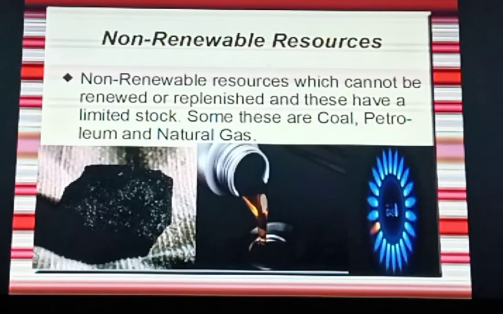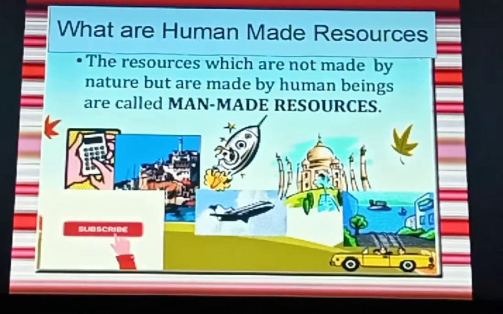There is very little energy left of coal, petroleum, and those minerals found on earth; they are limited only, not unlimited. Air and water are also not that unlimited, but air is unlimited on earth, and air and sunlight or solar energy are unlimited.